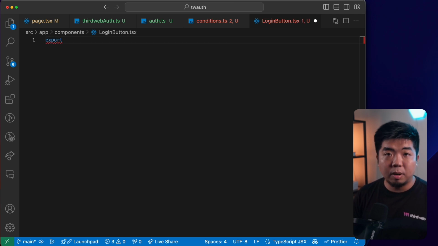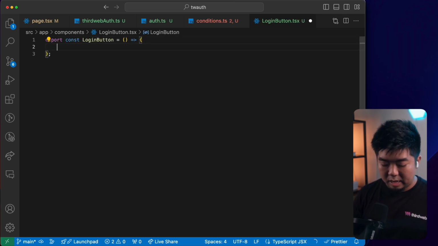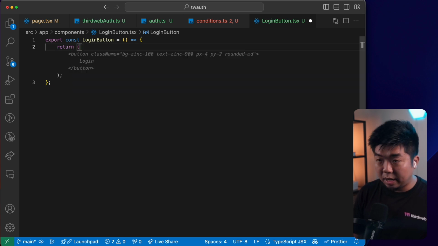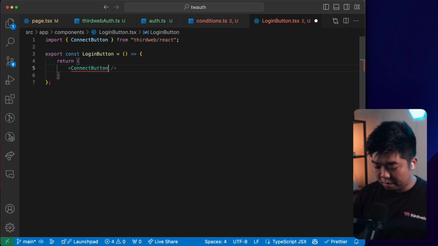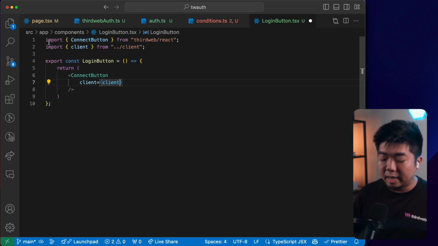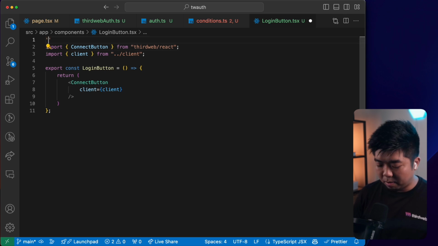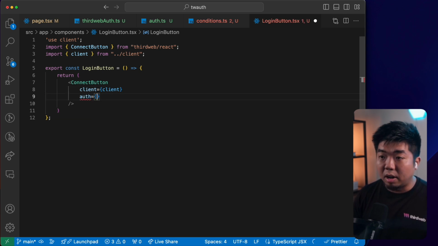So we're going to export here our, we'll call it login button. And in here, we're going to be returning a connect button here from thirdweb. Now we need to provide this with a client, which will be our client from our client.ts file. And at the top here, we'll also make sure that we mark this with use client. Now for our connect button here, all we need to do is add our auth.